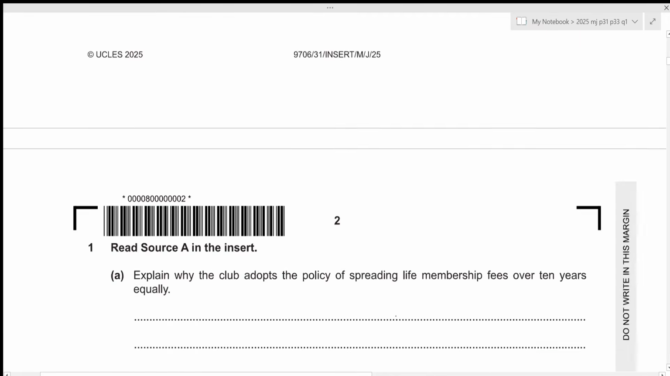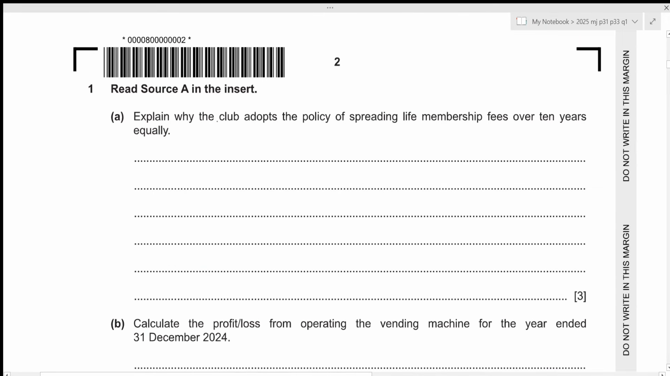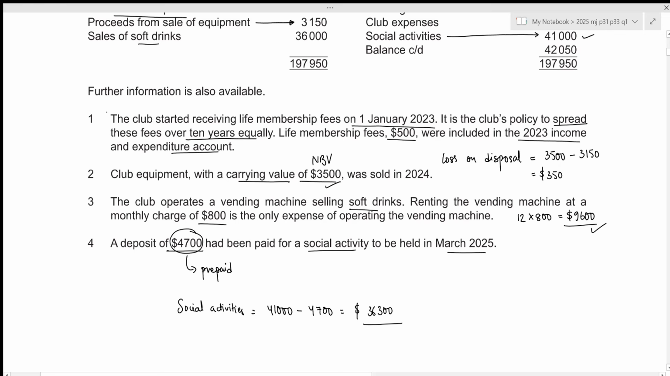Now let's take a look at our first question. We need to explain why the club adopts the policy of spreading life membership fees over 10 years equally. Okay, the policy was given right here in the first information. Now, the very first concept that we apply in this case is matching concept, because life membership fees usually covers your membership for a couple of years, and in this case it covers your membership for 10 years.